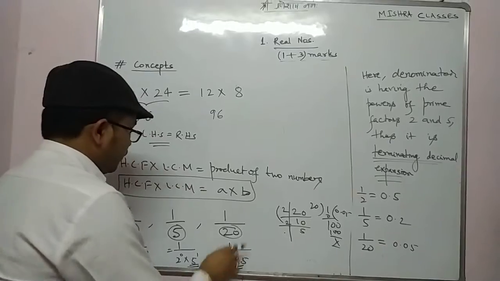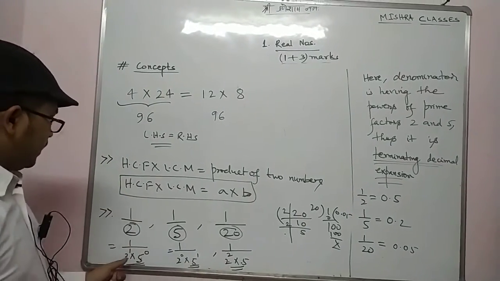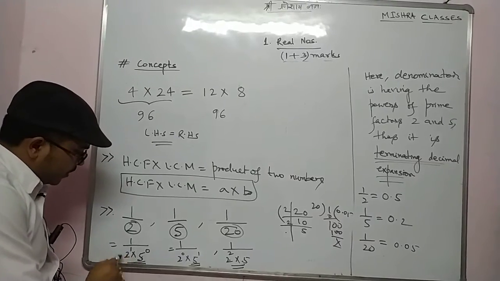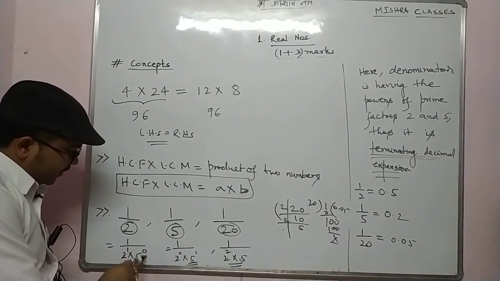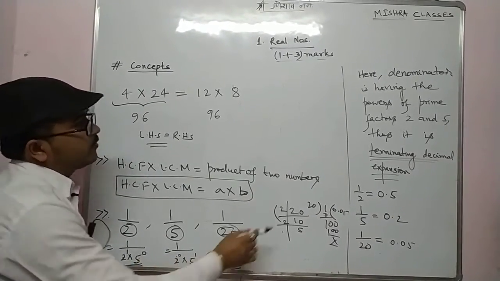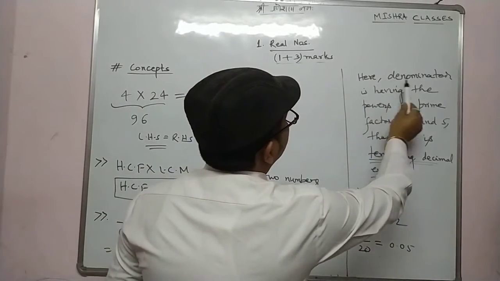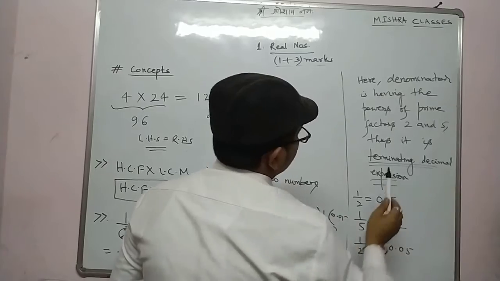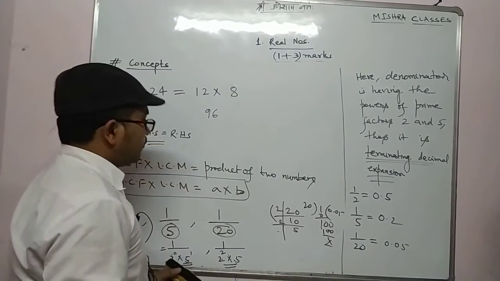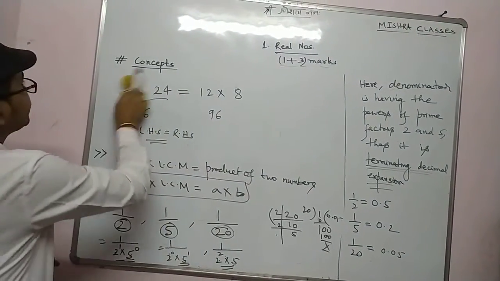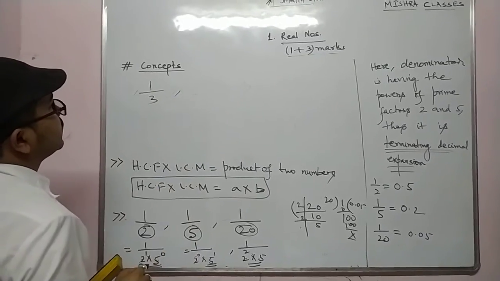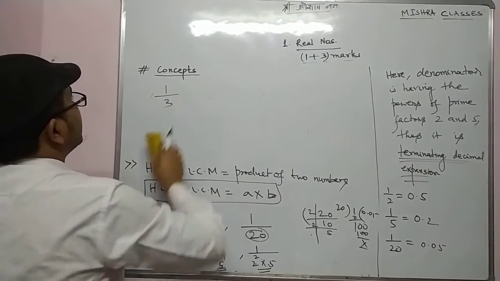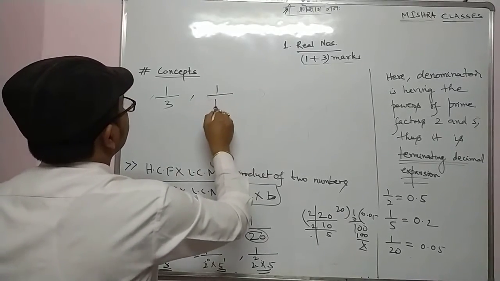So one very important observation is coming out here: if the denominator is having the powers of prime factors 2 and 5, then it is a terminating decimal expansion. But if, let's say, 1 by 3, or 1 by 15.